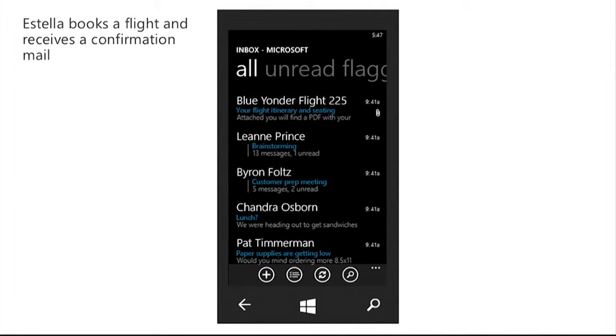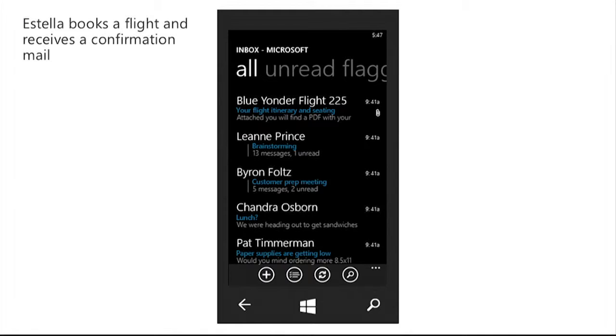Before we dive into those code examples, we want to show you what your customers will experience when you light up these schema.org scenarios. So let's consider one of our customers named Estella, and she books a flight to New York on BlueYonderAirlines.com.